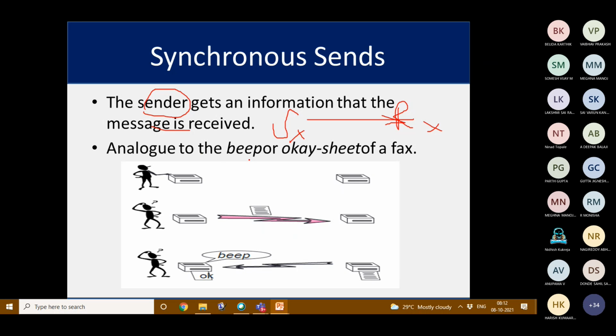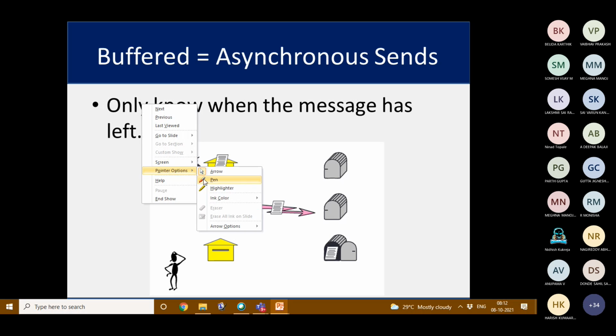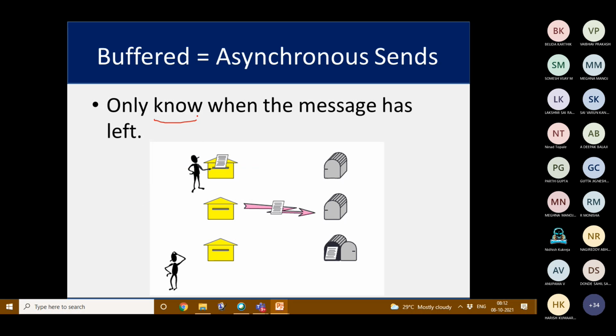It is similar to a fax machine saying okay sheet or beep. When the receiver has received it, the sender will get a beep message that the receiver had received it. Then asynchronous means only the source or the sender will know when the message has left. He will not have any acknowledgement whether the receiver has received it or not.